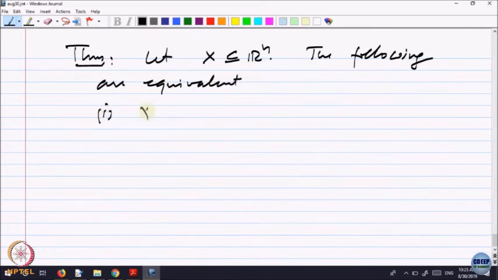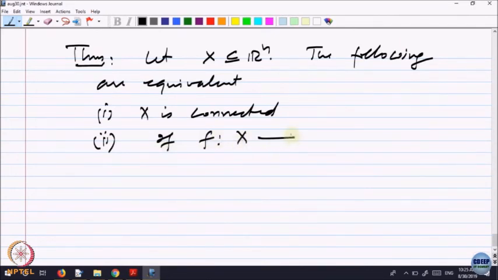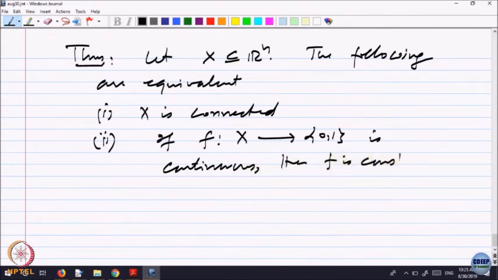One, X is connected, and second, if f is a function from X to the two points 0 and 1 that is continuous, then f is constant. F is a constant function.